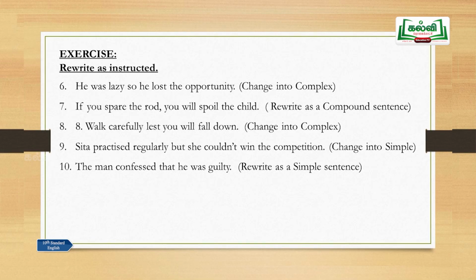If you spare the rod, you will spoil the child. Sentence number 7. Rewrite as a compound sentence. If you spare the rod, you will spoil the child. Right? This is a complex sentence because the first part of the sentence is a subordinate clause. The second part is the main clause. Remove if, so that you will get two meaningful sentences. This is the easiest method to write a compound sentence.